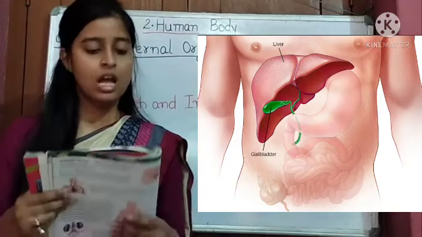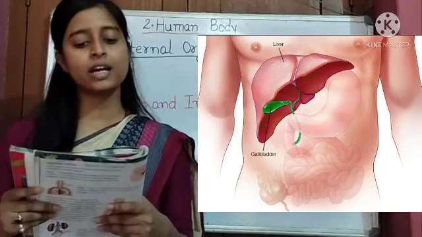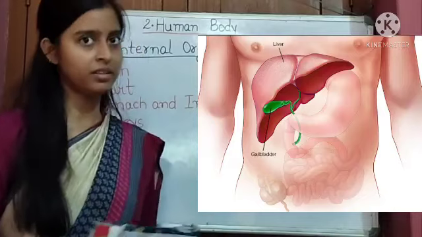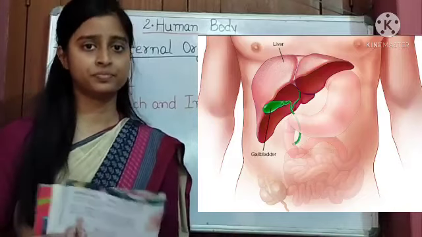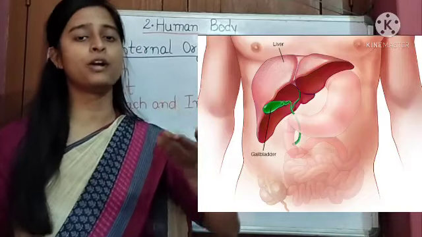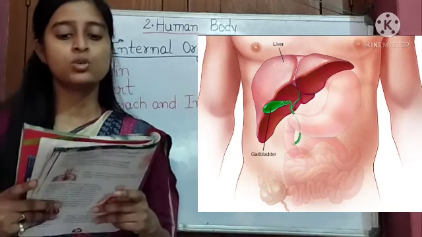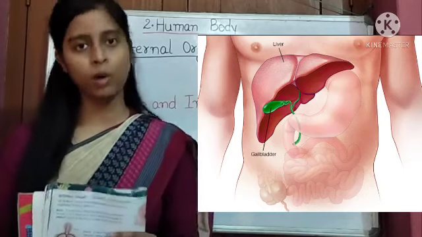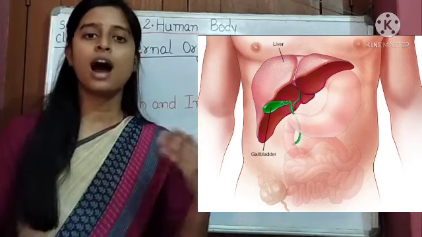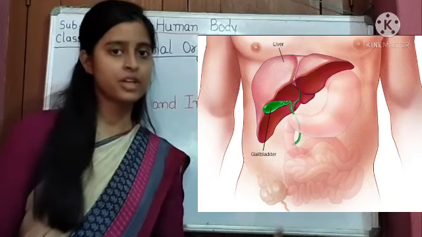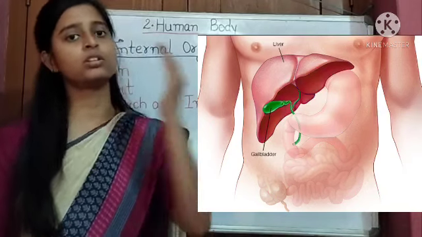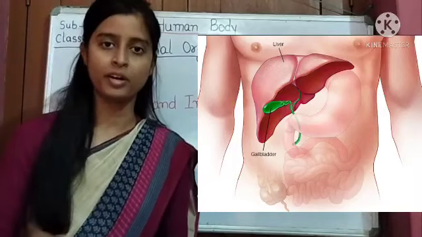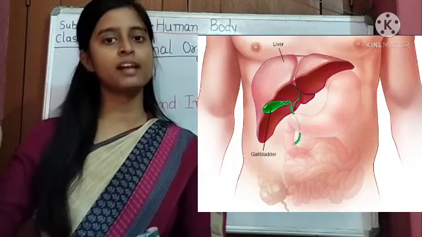It is located in the upper part of the abdomen toward the right side of the body. Like the heart is situated on the left side of the body, the liver is situated on the right side, on your right-hand side.